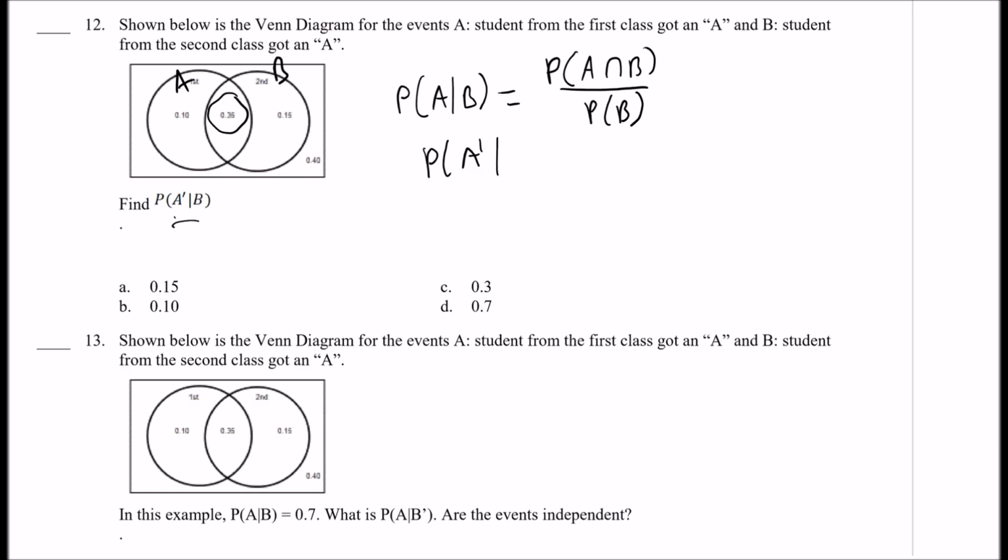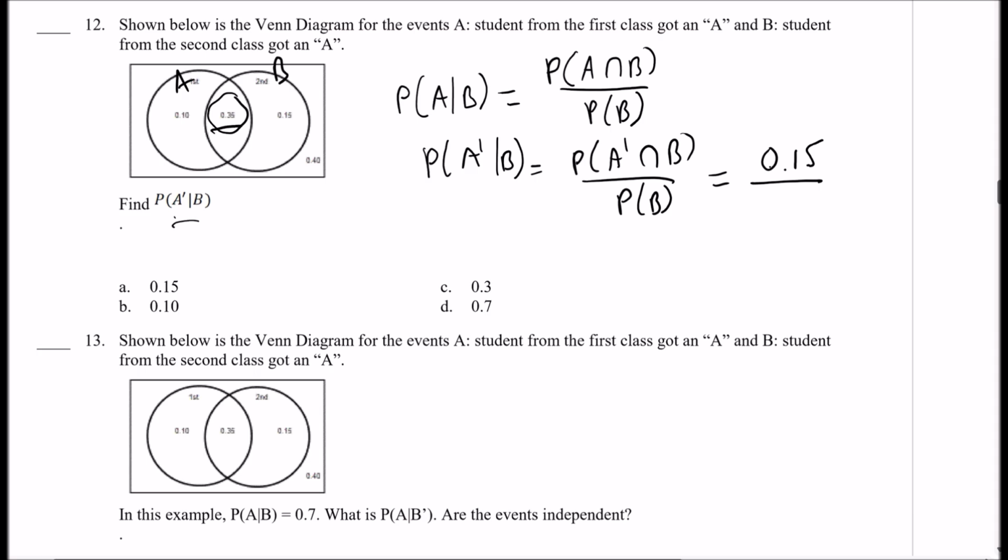So A prime given B is the probability of A prime and B divided by the probability of B. All right, so what's the probability that they're not in class A, but they're in class B? Well, that's 0.15. All right, so we got 0.15. What's the probability that they're in class B?